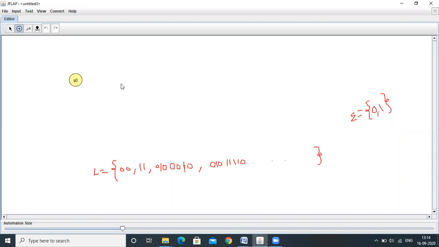Q0 is an initial state. I am taking Q1, Q2 for accepting 00. What is the other language? 11 is also accepted. To accept 11 as a substring, I am considering Q3, Q4 states. Make Q4 a final state to accept 11 as a substring. Make Q2 a final state to accept 00 as a substring. Q0 is the initial state here.